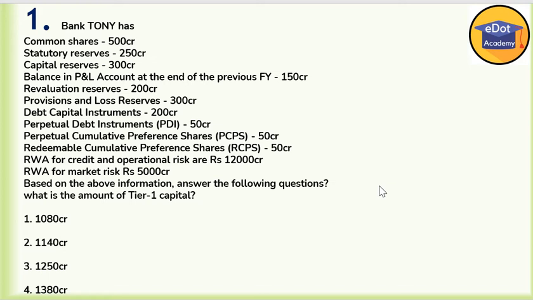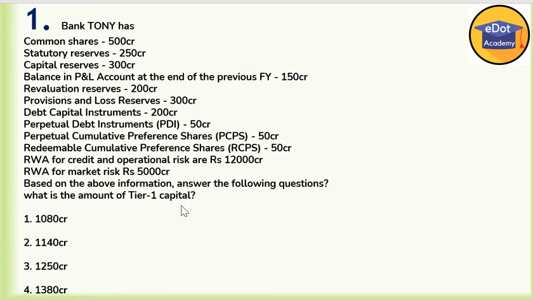perpetual debt instrument, that is also called PDI, 50 crore, perpetual cumulative preference shares or PCPS 50 crore, redeemable cumulative preference shares RCPS 50 crore. RWA, that is risk weighted asset for credit and operational risk, are 12,000 crore. RWA, risk weighted asset for market, is 5,000 crore. Based on the above information, you have to calculate what is the tier 1 capital.